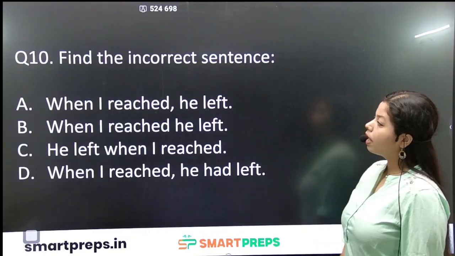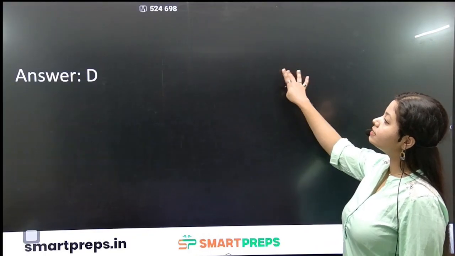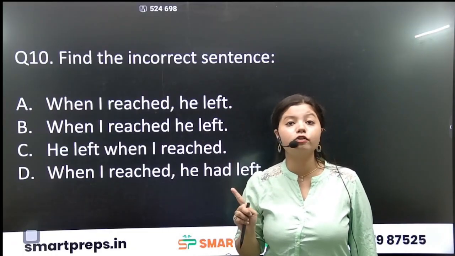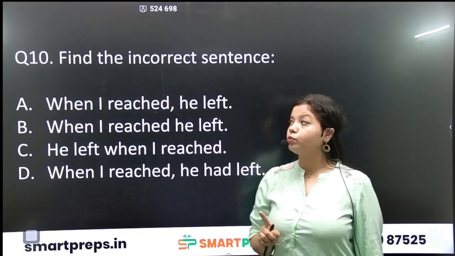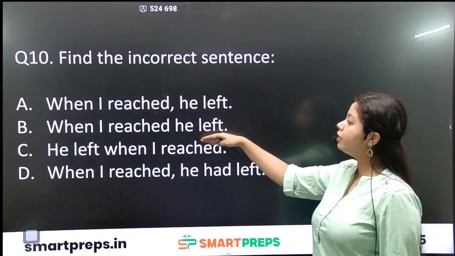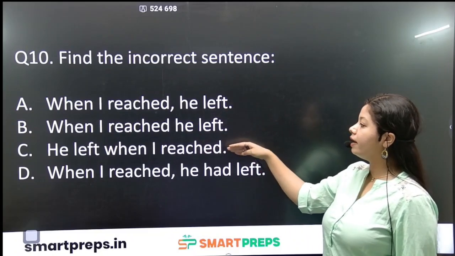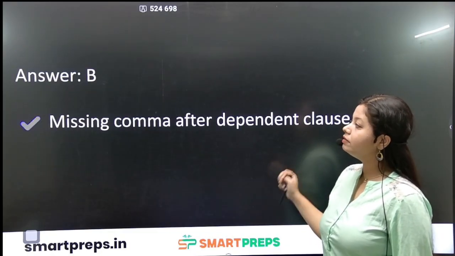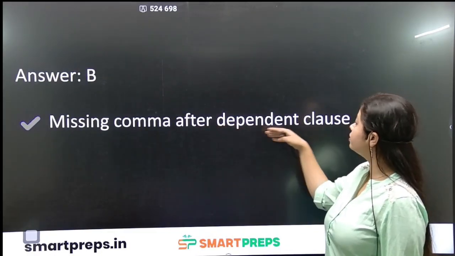Next question, find the incorrect sentence. They are asking us not to find the correct one, but to find the incorrect one. When I reached, he left. He left when I reached. When I reached he left. When I reached, he had left. Which is the correct answer? Answer is B, missing comma after dependent clause.